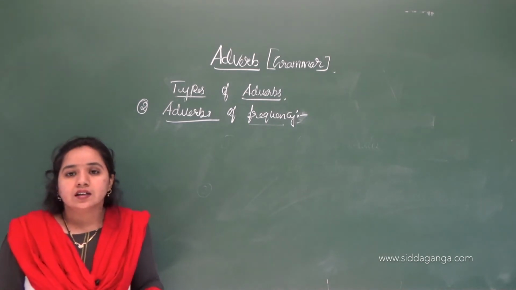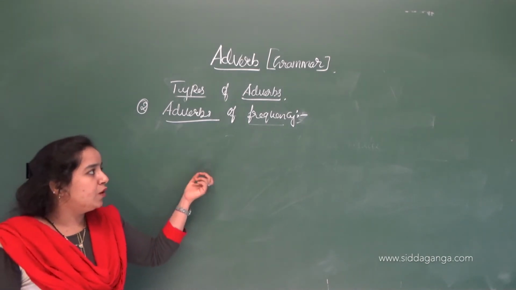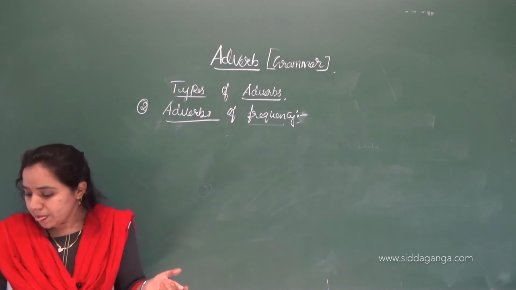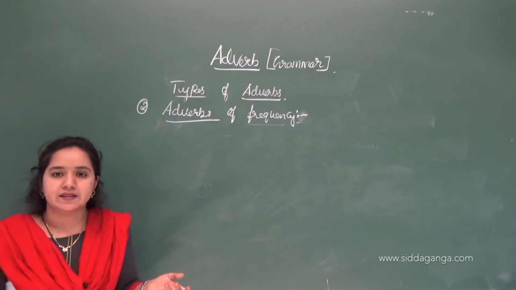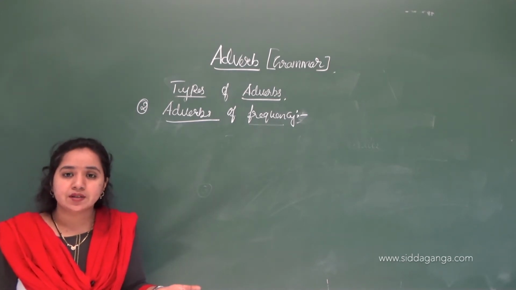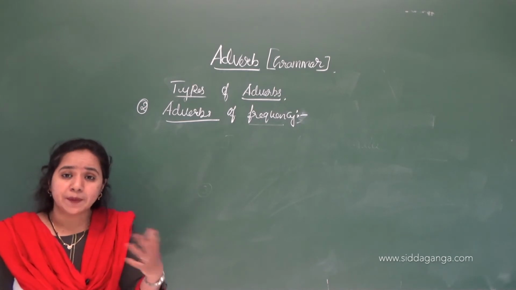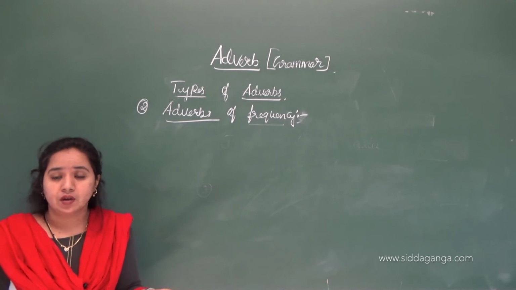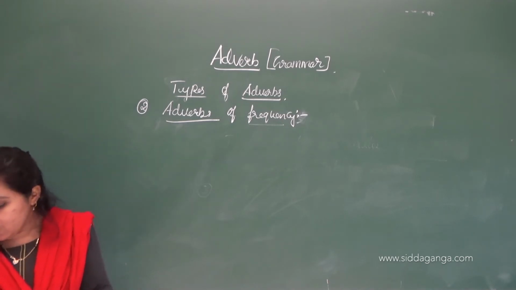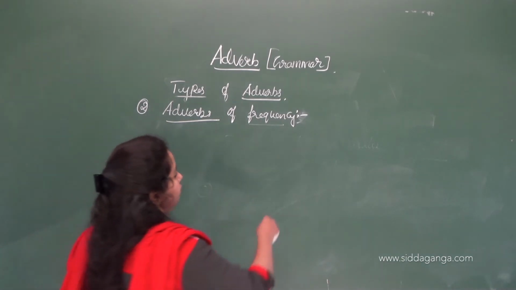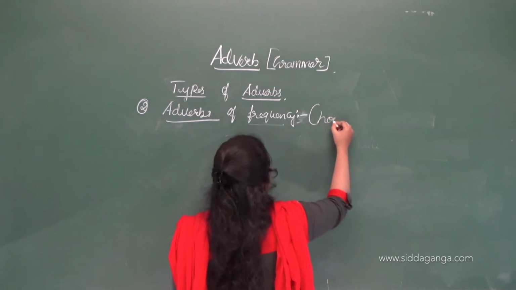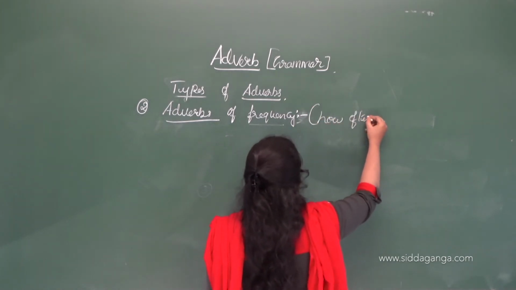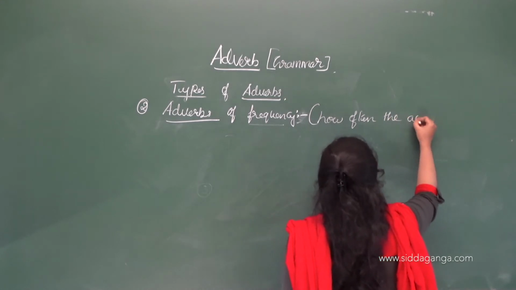This adverb of frequency tells us how often an action takes place. Okay, how many times that action has repeatedly occurred. How often the action takes place.